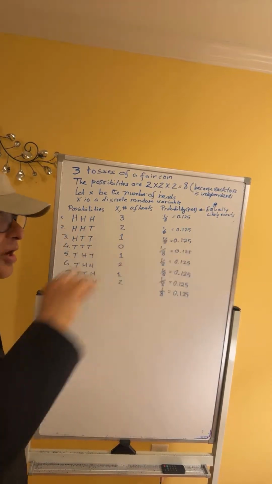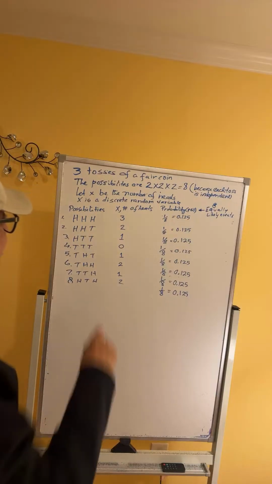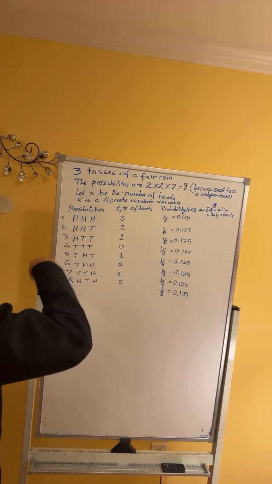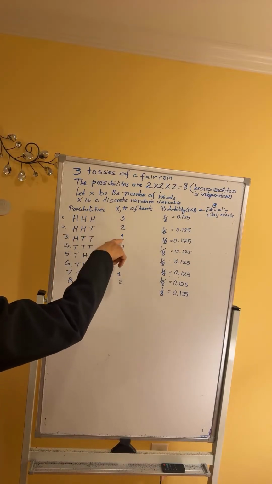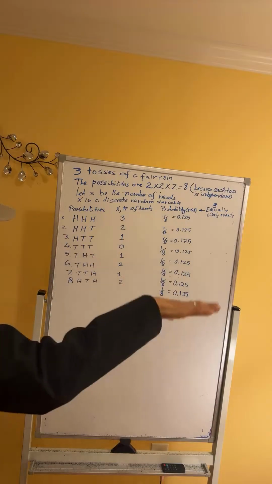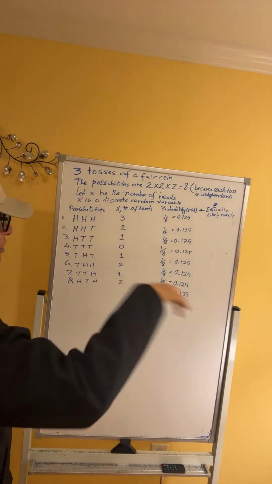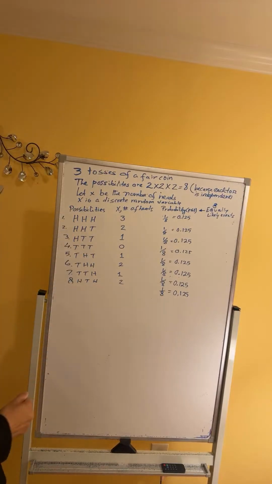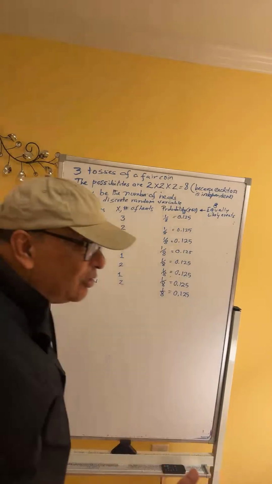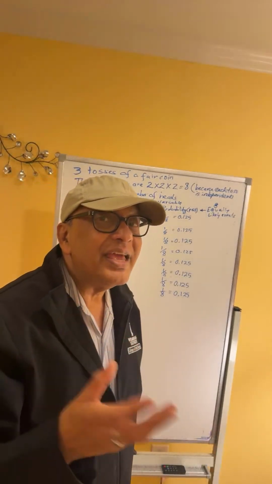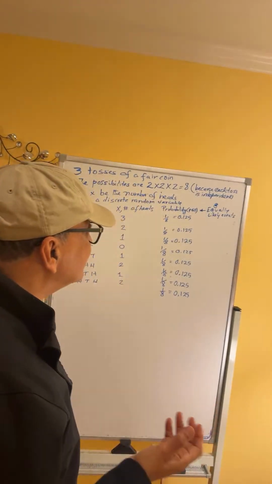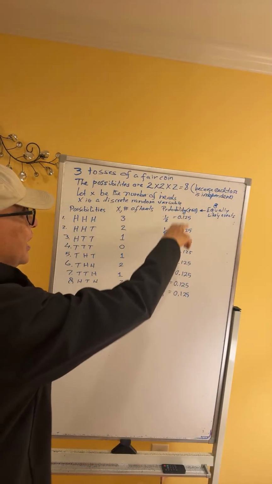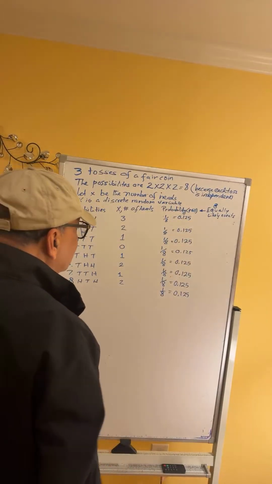Now we are looking for the number of heads in each possible outcome. In the first one there are 3 heads. In the second one there are 2 heads. In the third one there is only 1 head. Look at number 4. All the 3 coins land tail face up. No head in this one. Now each of these 8 outcomes is equally likely. What does it mean? It means that any of these outcomes can result. Therefore, the probability of each of these is 1 out of 8, or 0.125.